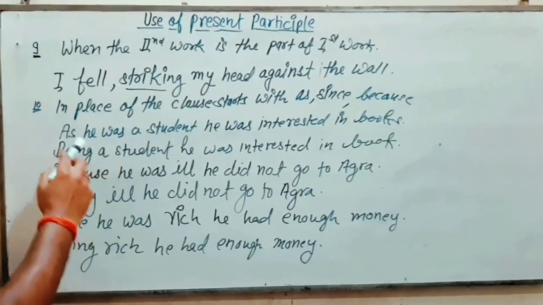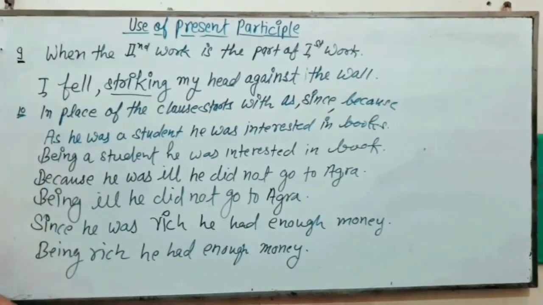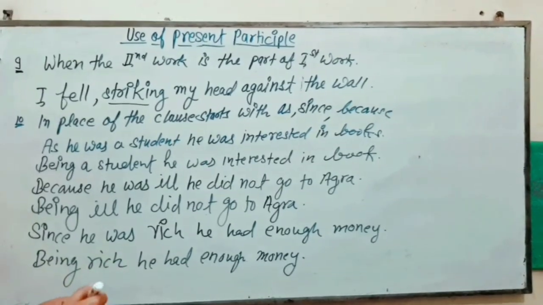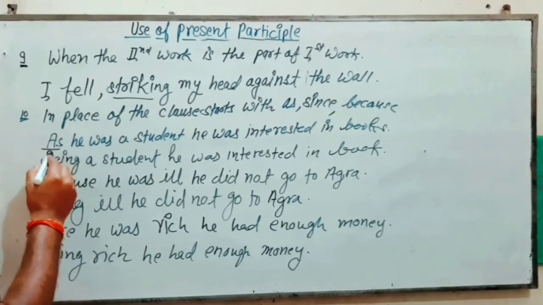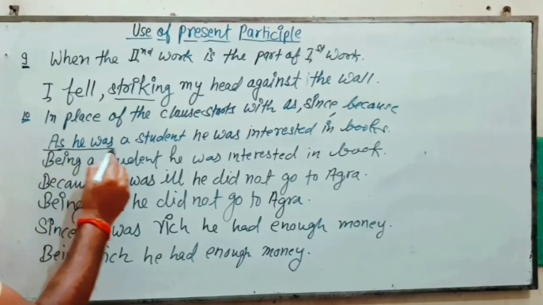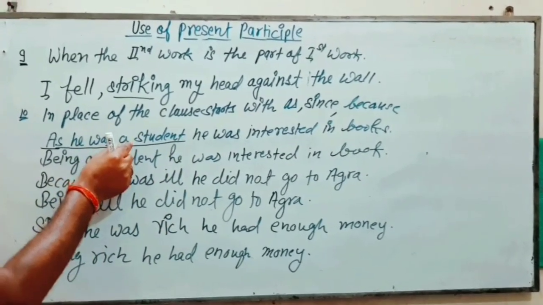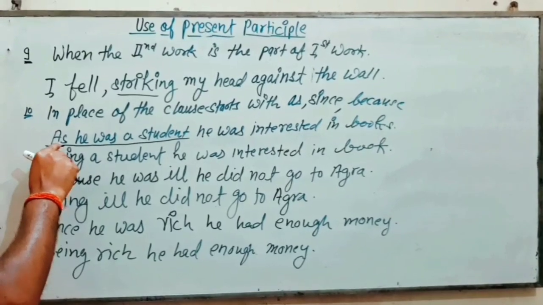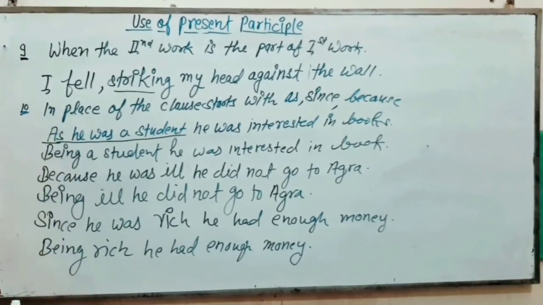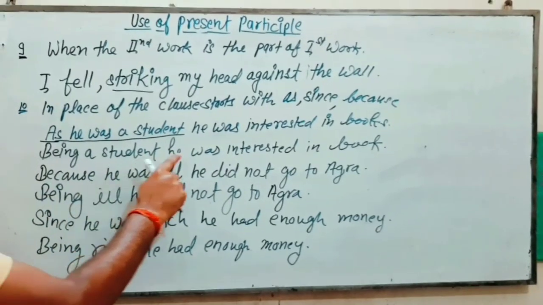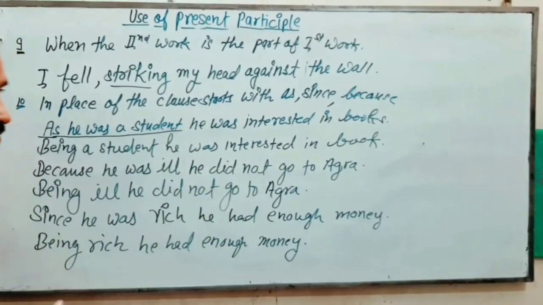Just see the example. As he was a student, he was interested in books. Now we can see that we have as, a conjunction here. So as he was a student, this is the subordinate clause. In place of this we write being a student, he was interested in books.